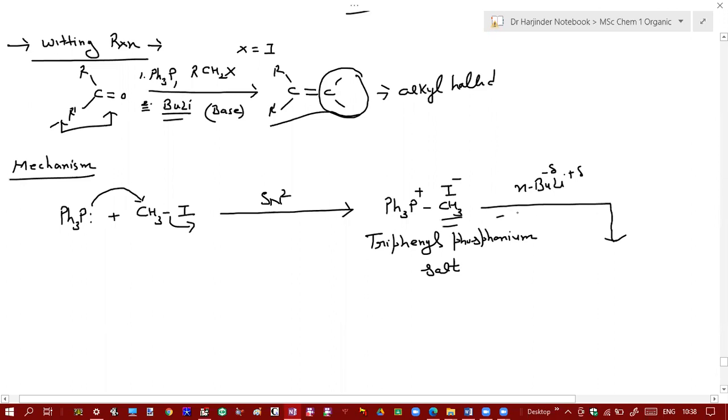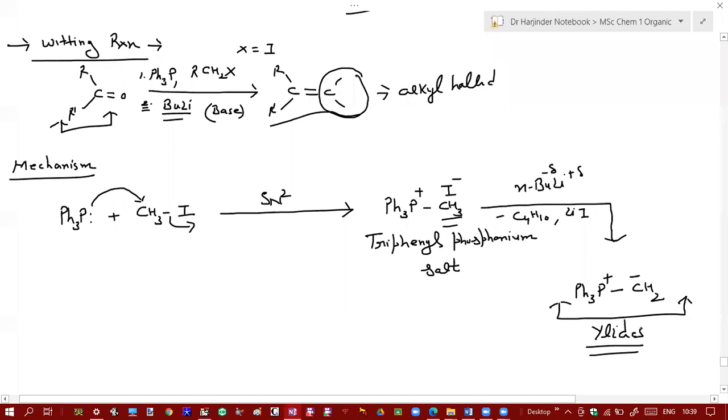So there will be a loss of butane and lithium iodide, and it will take H plus ion from this CH3. So this will become triphenyl phosphine positive, single bond CH2 negative. What's the name of these kind of molecules? We have already discussed in first semester these molecules. These are called ylides. So this results in the formation of ylides.